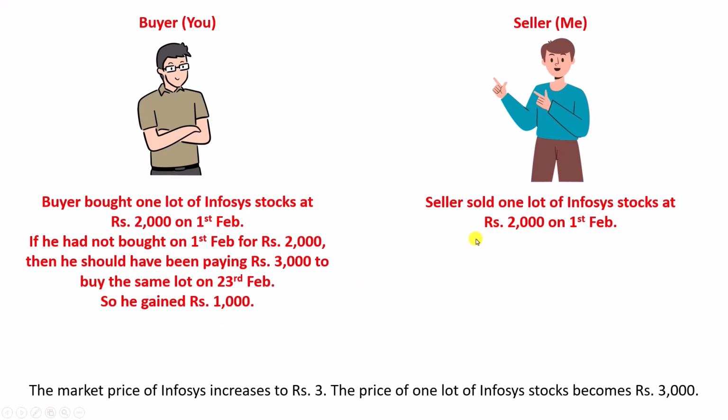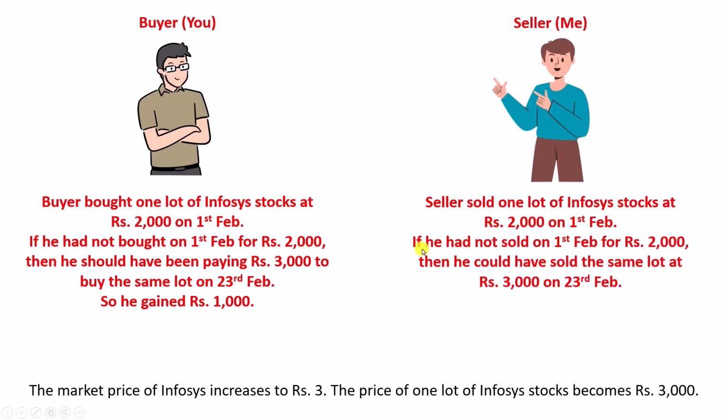Now, if the seller, which is me, if I had not sold on 1st February for 2000 rupees, then I could have sold the same lot at rupees 3000 on 23rd February. So, the price has increased to 3.